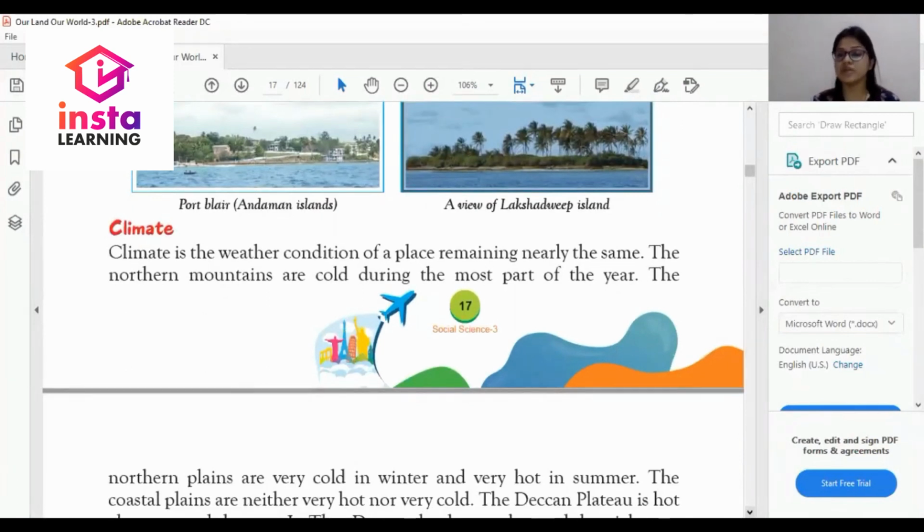So dear student, let's begin it. Climate is the weather condition of a place remaining nearly the same. What is climate? This is very important question. What is climate? So dear student, climate is the weather condition of a place remaining nearly the same. What is weather? What is climate? Climate is the weather condition of a place remaining nearly the same.